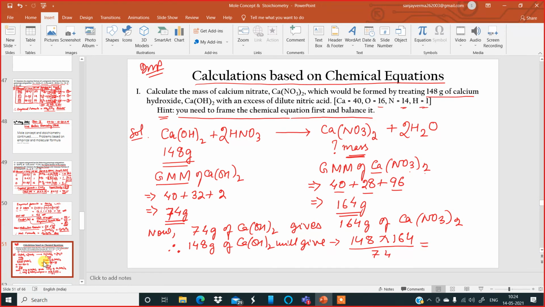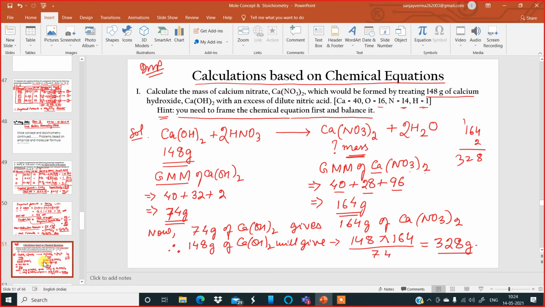Simplify this. How much are you getting? 328. 164 into 2 is 328. Yes, correct. It is 328 grams. So this is the answer.